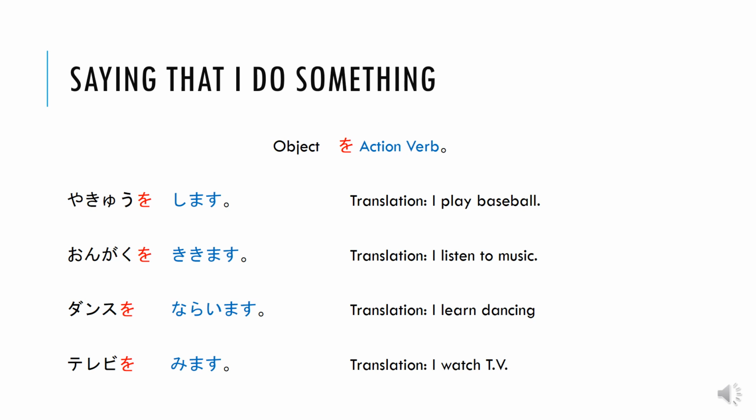Here are some more example sentences. Yaku o shimasu means I play baseball. Ongaku o kikimasu means I listen to music. Dansu o naraimasu means I learn dancing. Terebi o mimasu means I watch TV.